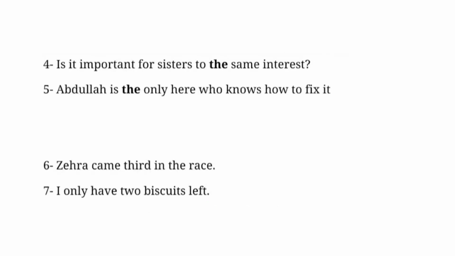But remember that when any of these words are not adjectives, that is, they don't come before a noun, we normally don't use the. Like in these sentences, Zehra came third in the race. There is no the before third because it's not modifying a noun. And I only have 2 biscuits left. Only is an adverb here, so no the.